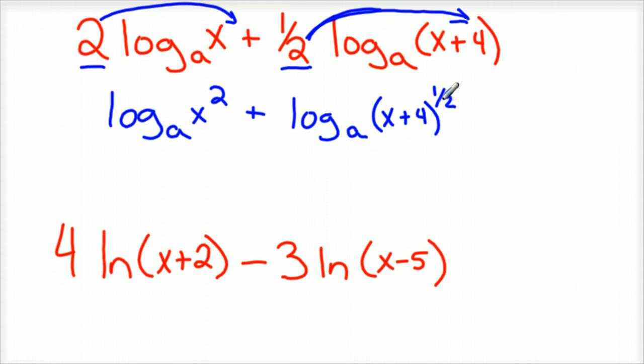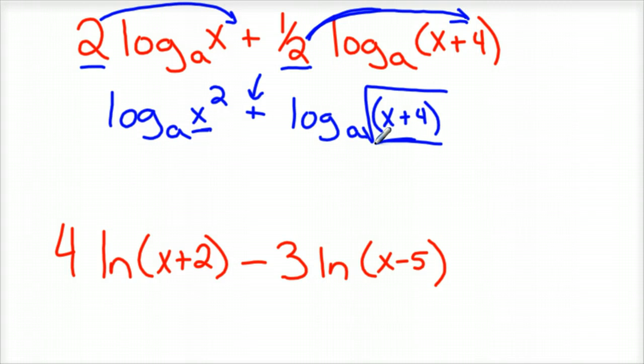Now, a little thing about rational exponents: anything to the 1/2 power means the square root. So I'm going to rewrite this. Instead of 1/2 power, I'm going to write what it actually is, which is the square root of x plus 4.